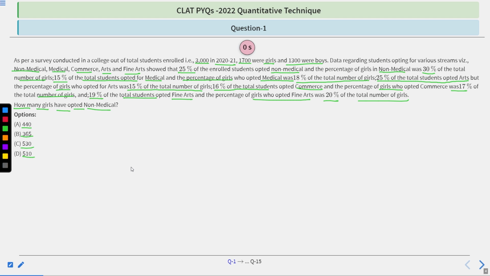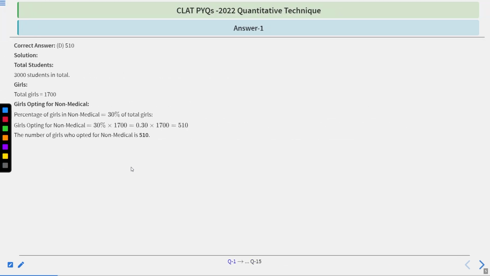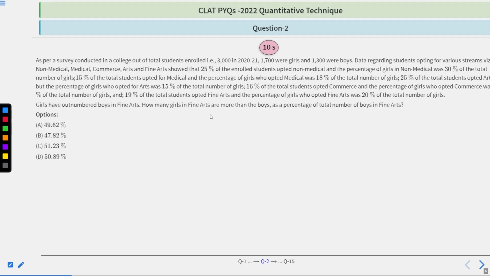Let's see what is the correct option and its explanation. Correct option is D, 510. Total number of students 3000, total number of girls 1700. Girls opting for non-medical: percentage of girls in non-medical is 30% of total, means 30% of 1700, means 0.3 multiplied by 1700, means 510. I hope that this explanation is clear to you. Let's move to the next question.